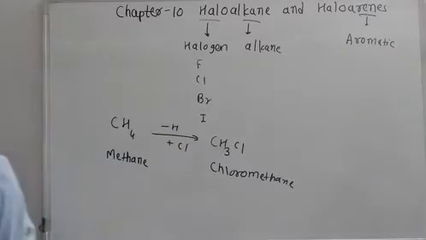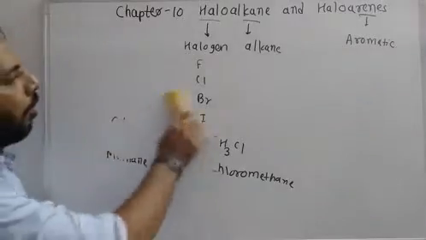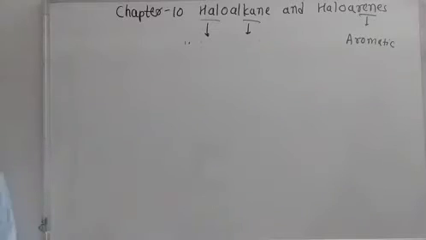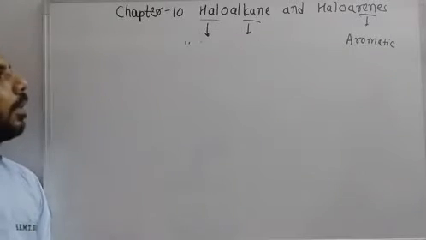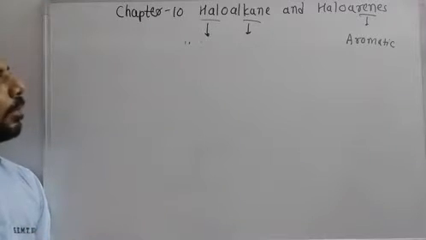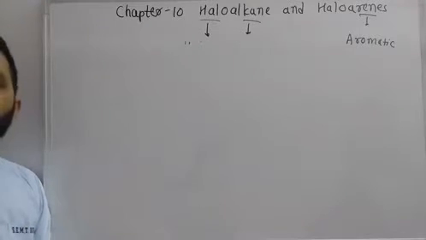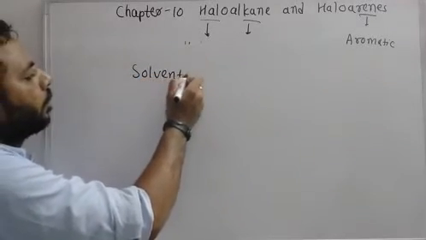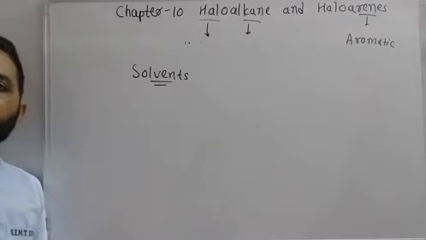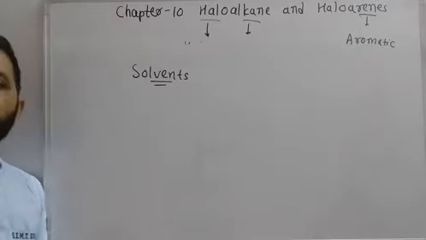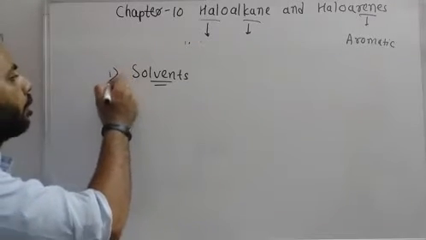Okay. Now the question is, why do we need to study this chapter? What is the logic of this chapter? Why is there so much importance of haloalkanes and haloarenes in our daily life? Mainly, haloalkanes and haloarenes are good solvents. Many industries use haloalkanes and haloarenes as solvents. Many compounds are dissolved in haloalkanes and haloarenes. So they are good solvents.